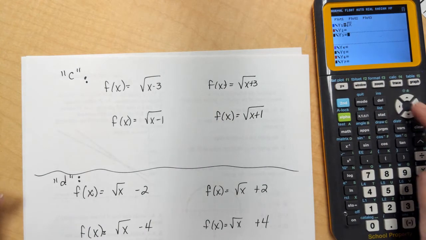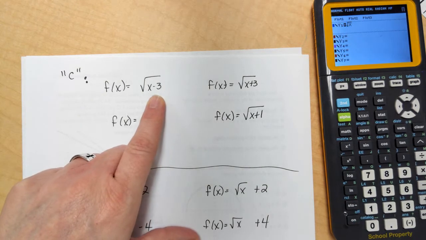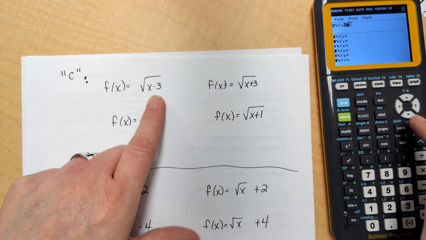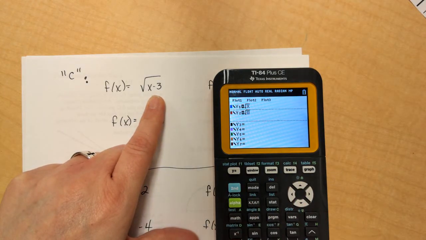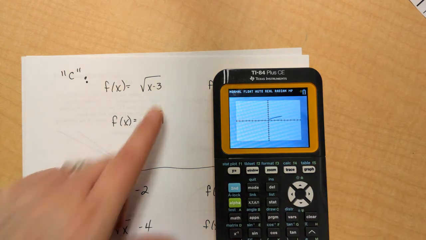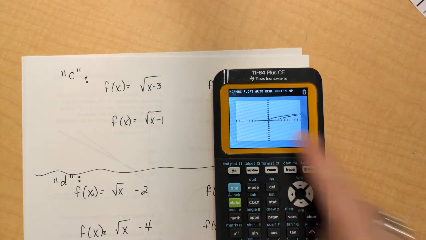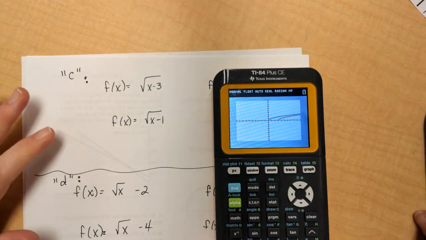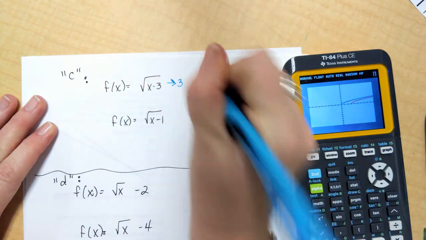And we are talking about the letter C this time. And notice C is under the square root with x, so it's going to cause some kind of horizontal shift because it is with x. And so I'm going to type the parent function in. I'm going to type in my new function. And I'm going to hit graph. There's my parent. My new function moved to the right 3. So that's all I'm going to write down. It went right 3.